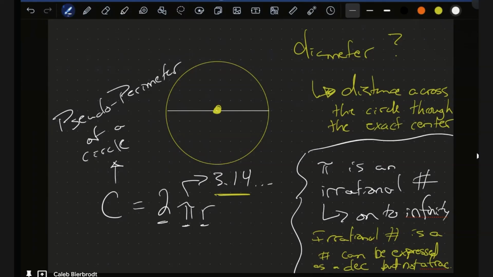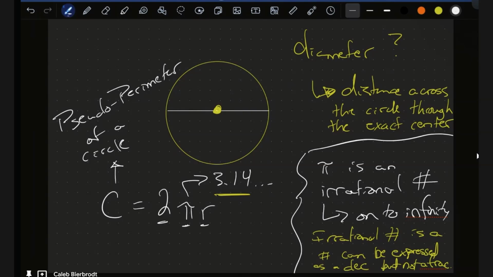If I took a line and went like this, from one edge of the circle to the other edge, but then I pick it up and try to place it on top of this, it's not equal to the same thing, right? So really what we're looking at is the exact or the maximum distance across the circle.